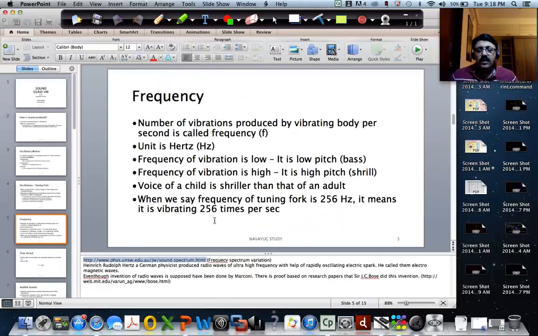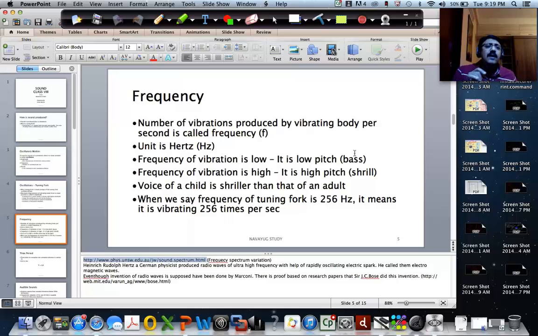If the frequency of vibration is low, it is a low pitch, or usually you say it's bass, or a deep sound. If you are a Western musician, you have a bass guitar. Typically the bass guitar produces low frequency sound. That's why it's called a bass guitar, right?